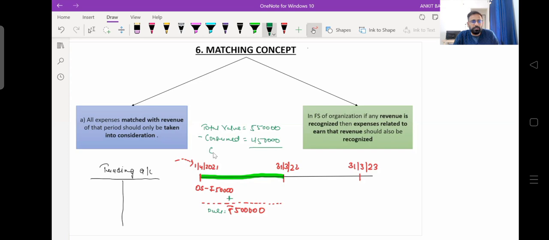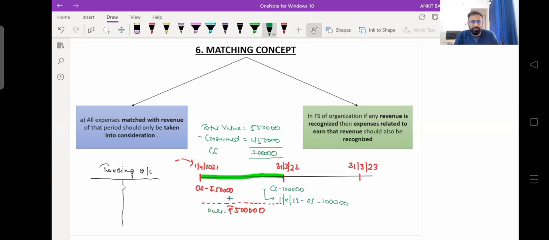Now, what will be your closing stock? Definitely you will say the closing stock value is going to be 1 lakh rupees. This is how we were doing accounting. Now this closing stock of rupees 1 lakh becomes your opening stock for next year. So on 1st April 2022, when you prepare your new books, you will record an opening stock of rupees 1 lakh.